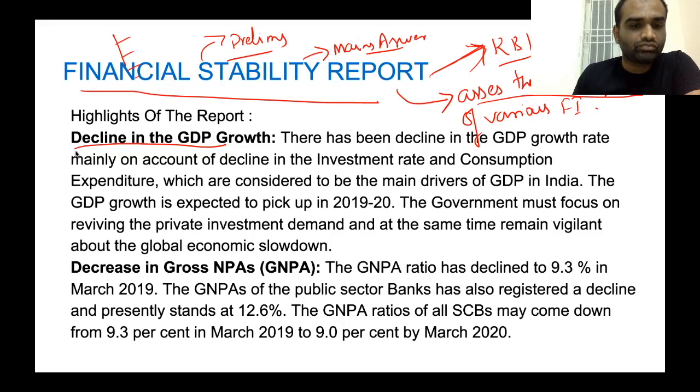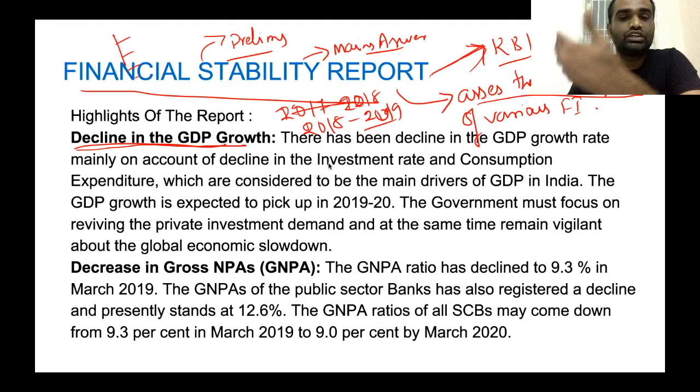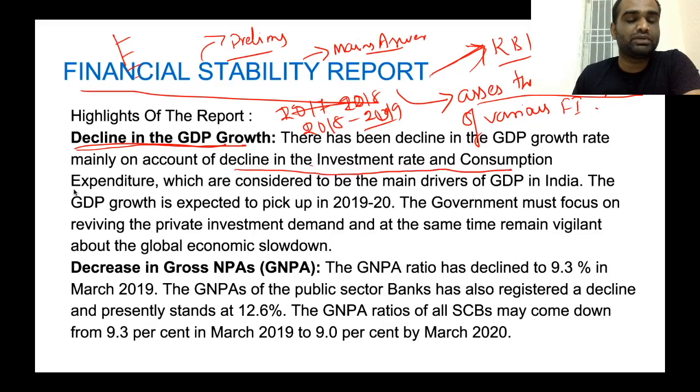Okay. Now, what are all the highlights in this particular report? There has been a general decline in GDP growth in the year 2017 to 2018. Clear? Sorry, 2018 to 2019. There has been a general decline in growth rate in this particular year. Now, the reason for this decline in growth rate is the decline in investment rate as well as consumption expenditure. Now, these two are considered to be the main drivers of GDP in India. Because of the decline in these two parameters, GDP has slowed down.